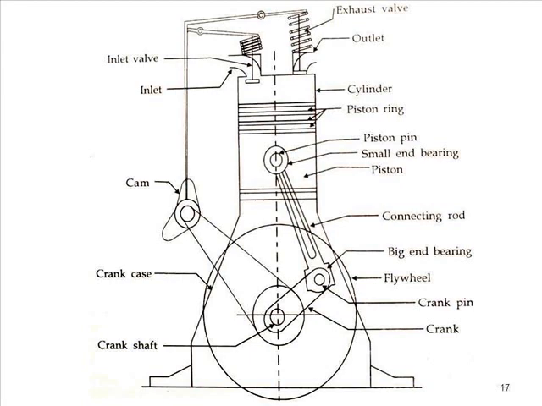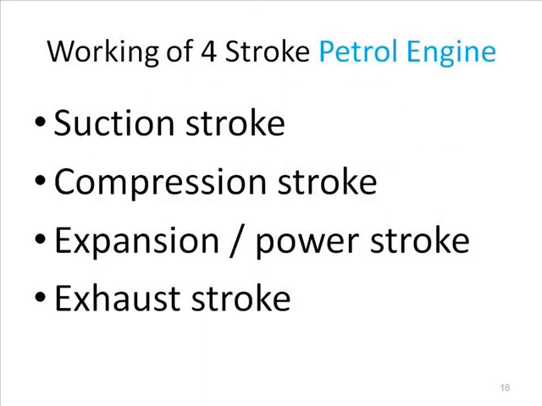Now we will discuss the next part, that is the working of the 4-stroke IC engine and the 2-stroke IC engine. When we are talking about a 4-stroke IC engine, it is either a 4-stroke petrol engine or a 4-stroke diesel engine. When we talk about 4-stroke, you can see all 4 names: suction stroke, compression stroke, expansion or power stroke, and exhaust stroke, in the case of a petrol engine.